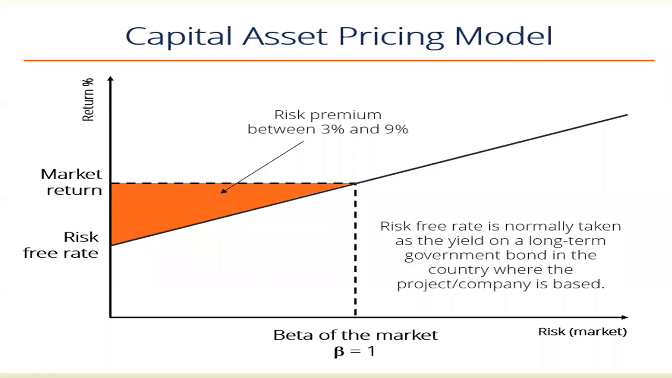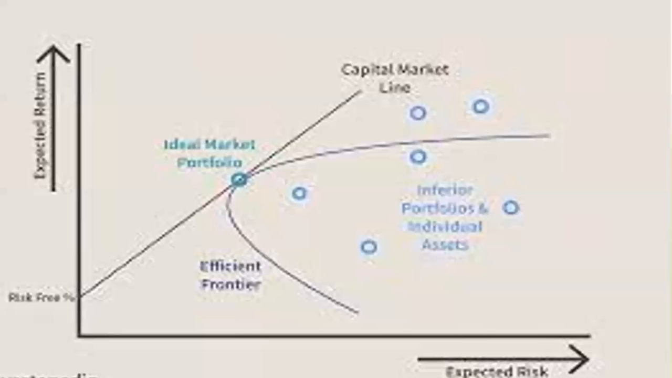Okay, now let's understand from the graph. Here the x-axis indicates the expected risk, and the y-axis indicates the expected return. Here is the risk-free rate indicated in percentage terms, and this is the capital market line, and here the ideal market portfolio.